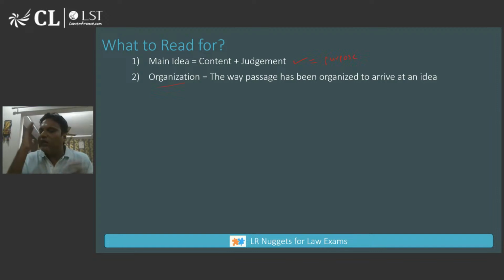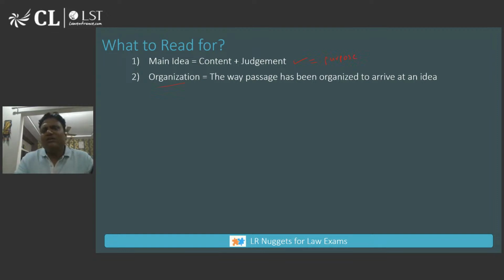So when we are sitting, have these two things in mind. I need to understand what the main idea of the passage is. The main idea can be found by understanding what the content of the passage is and what the author's judgment on that content is. And the next thing you should focus on is how the author has organized a passage to come at a particular main idea.